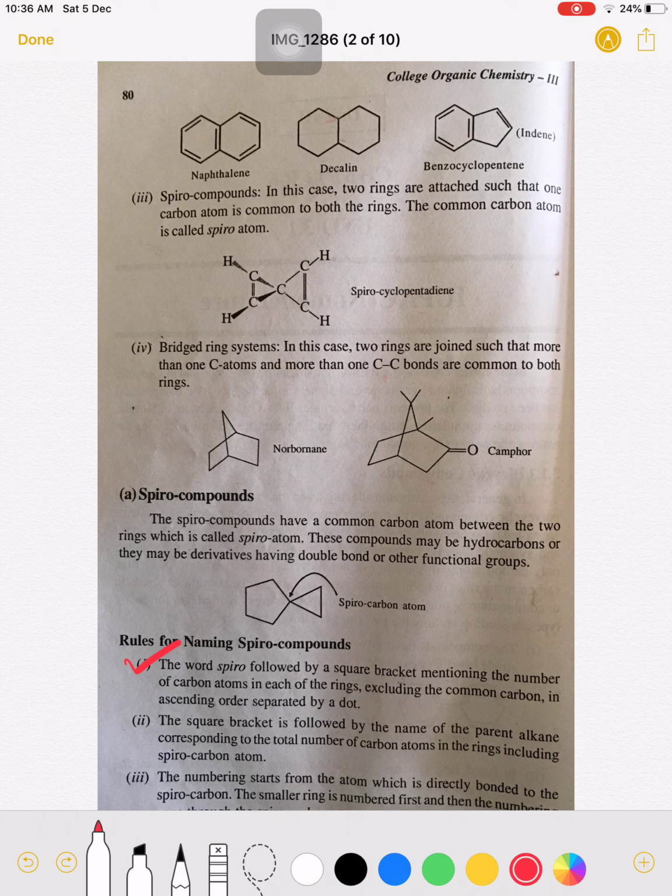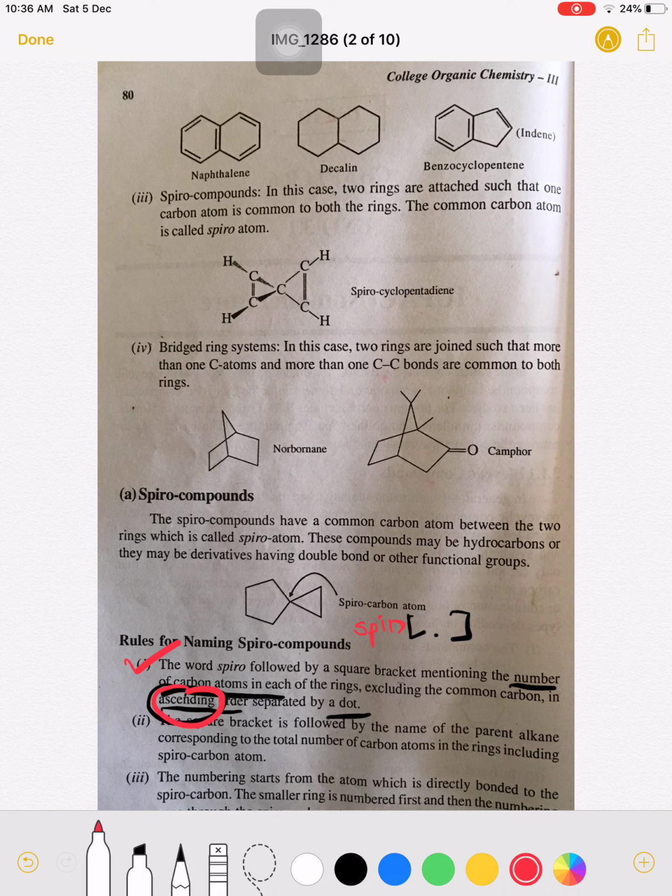So for naming these spiro compounds, we are giving a name initially, spiro, then it is followed by a square bracket. In the square bracket, we are giving numbers. Which numbers? The number of carbon atoms in each ring, and these are written in ascending order separated by a dot. There are only two rings, so I am giving one dot in the square bracket. So we are ordering these carbon atoms in ascending order.